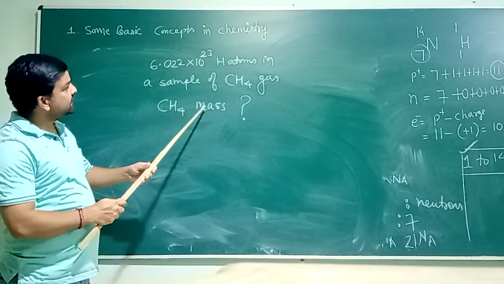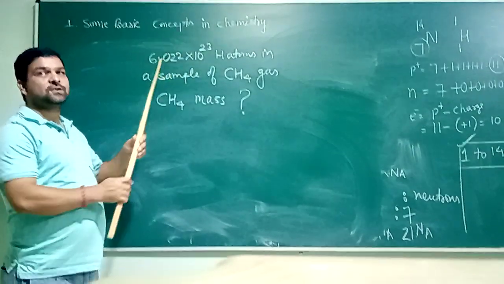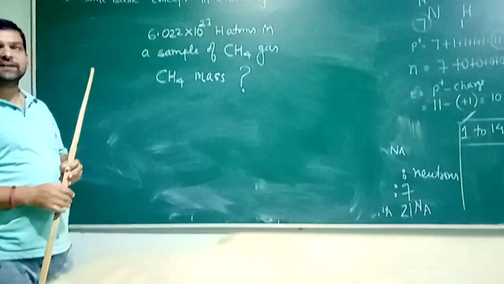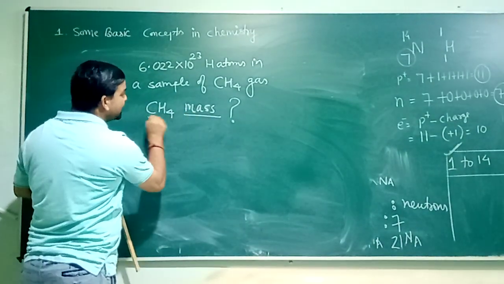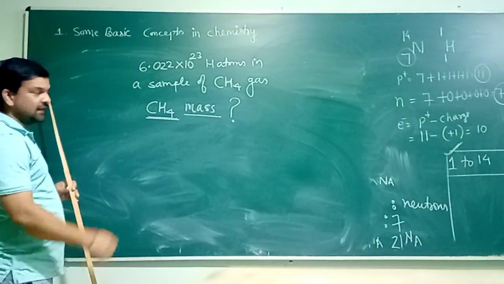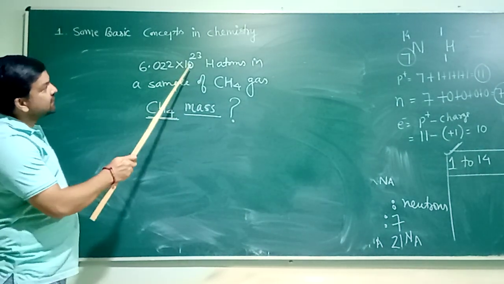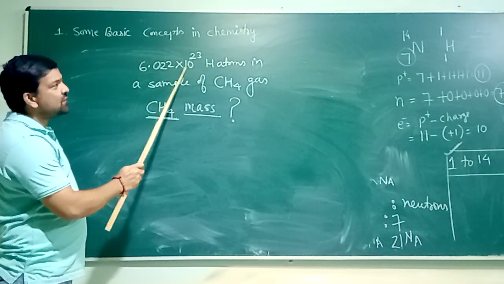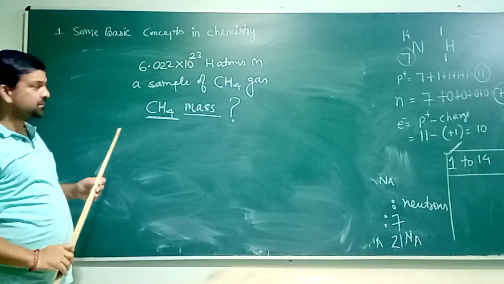So once again, it is related to mass and number, and therefore we need to use a formula related to mole. According to the question, you need to calculate the mass of the molecule, but you are given the number of atoms. So this is a slight change in the question.